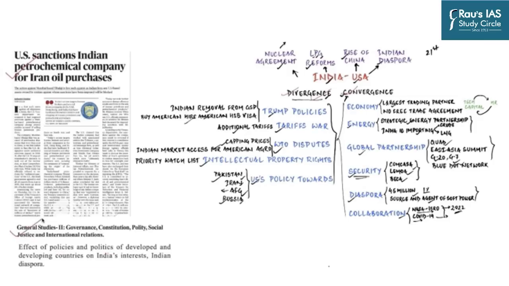Now if you look at the syllabus of GS paper 2, effect of policies and politics of developed and developing countries on India's interests is a part of your syllabus. And you can see how decisions taken by US, which means sanctions on people, companies and nations trading with Iran, is impacting India's interest.